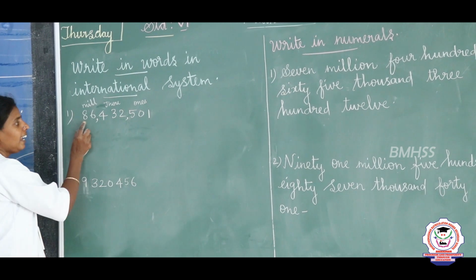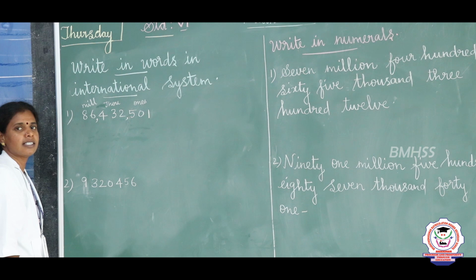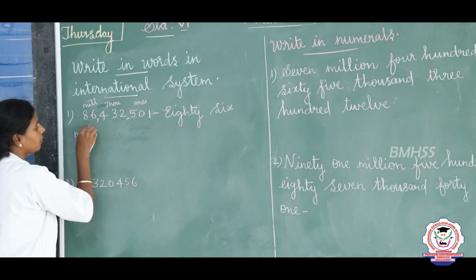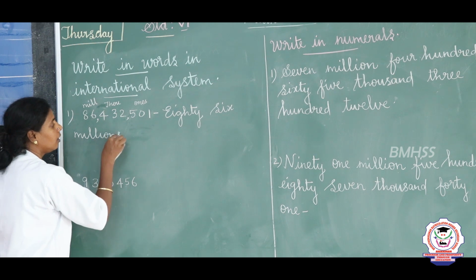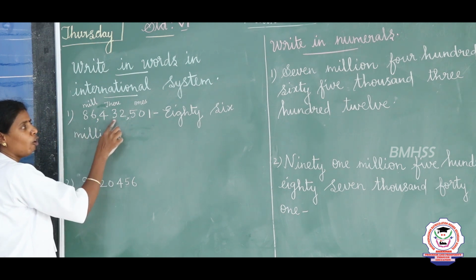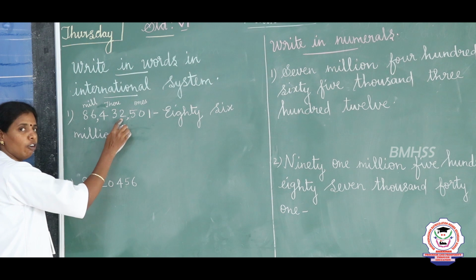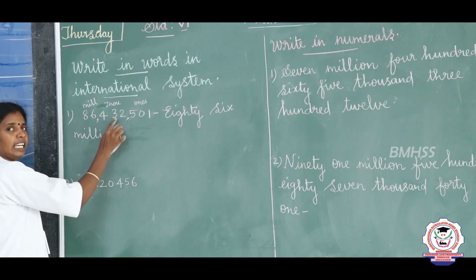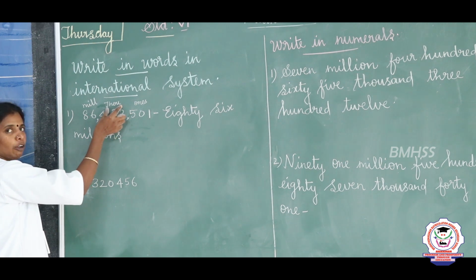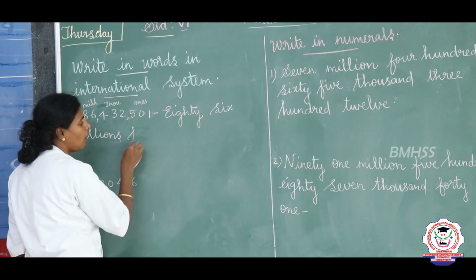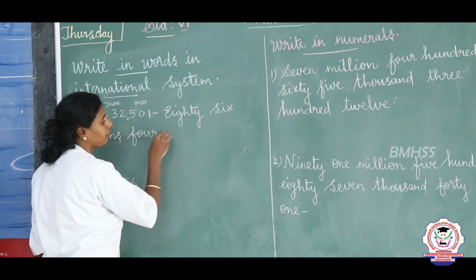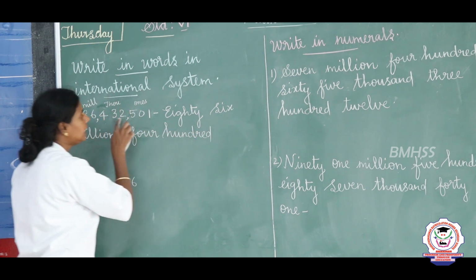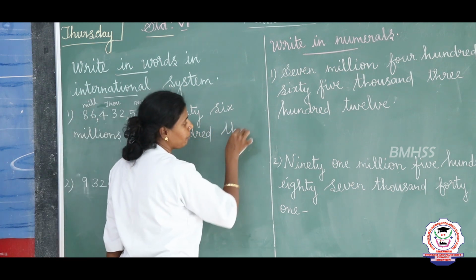So here 86, how usually will we read 86? 86 as 86 millions. 86 millions. And 432, how will we read 432? 432 as 432, which is placed in the place value of 1000. So 432 as 32.